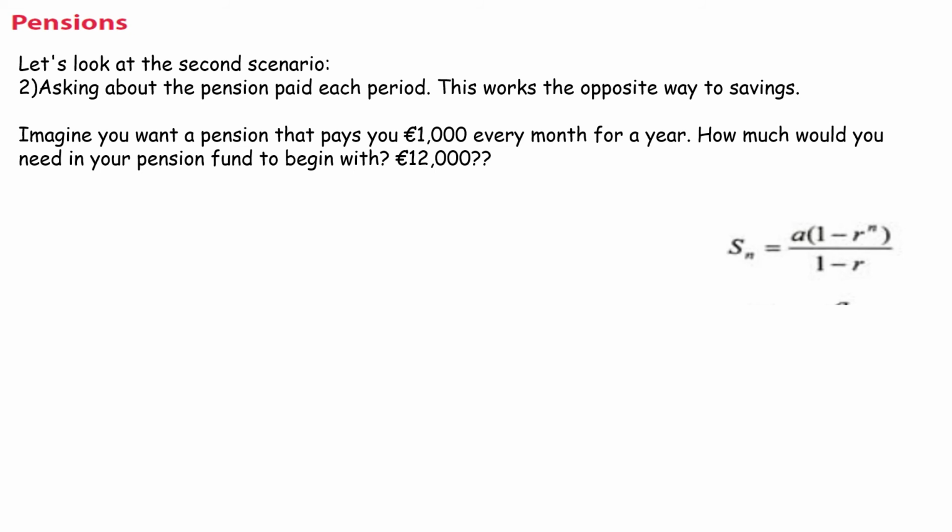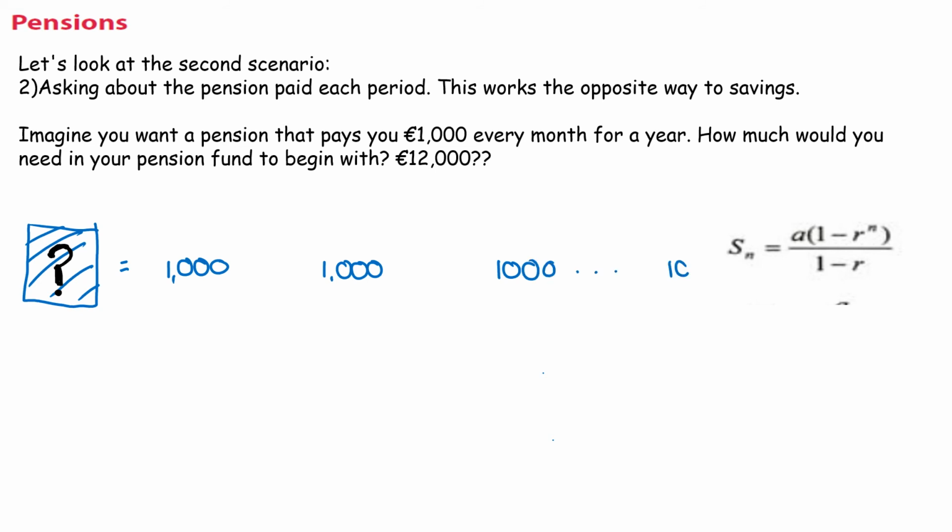But actually, the thing is, if we start with our bucket of money here, right? And I love drawing out my bucket of money so I know where I'm working. So there's my bucket of money, and I don't know how much is in that. I'm going to put a big question mark, because that's really what we want to figure out. If I had 12,000, I'm going to have too much, because I want 1,000 now, and I then want 1,000 in a month, and then 1,000 again, and then 1,000.